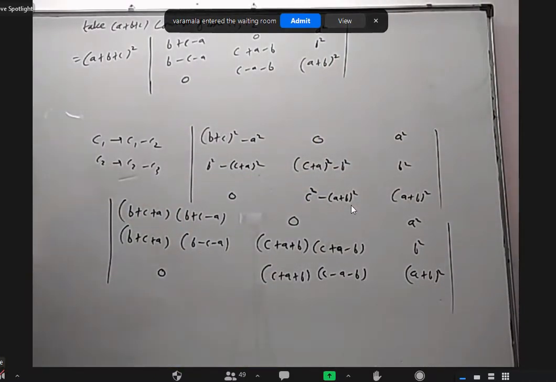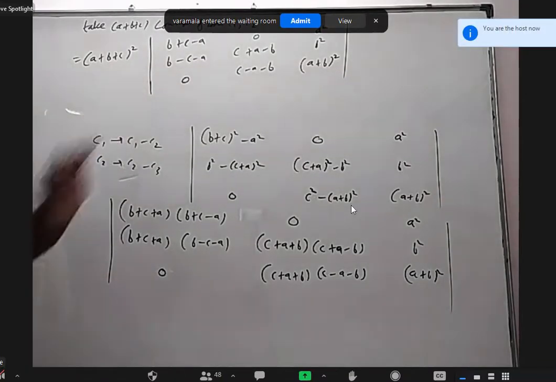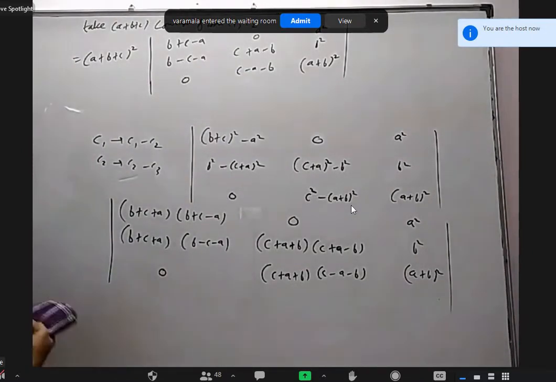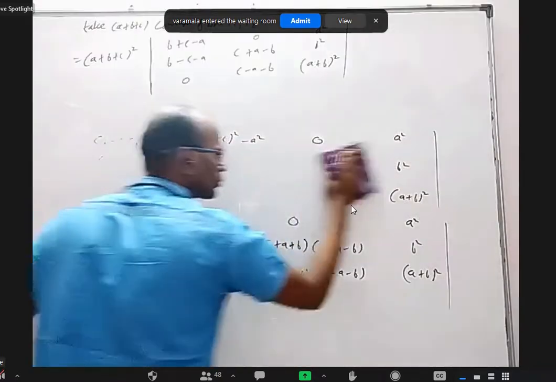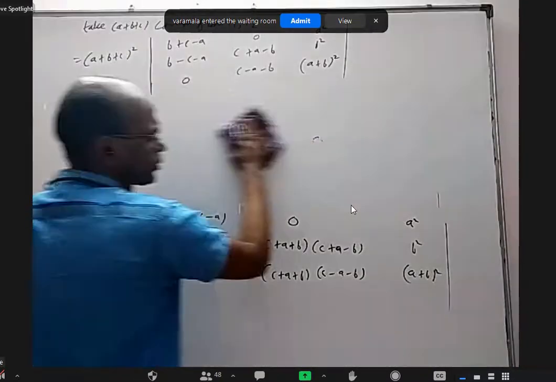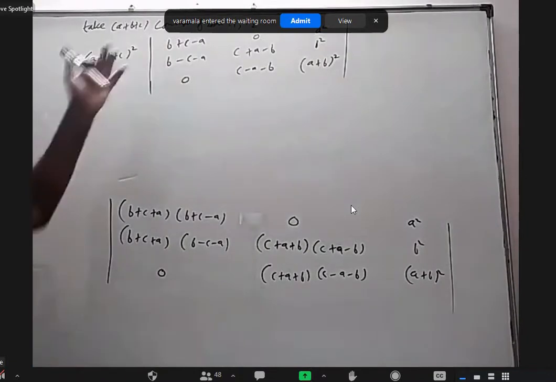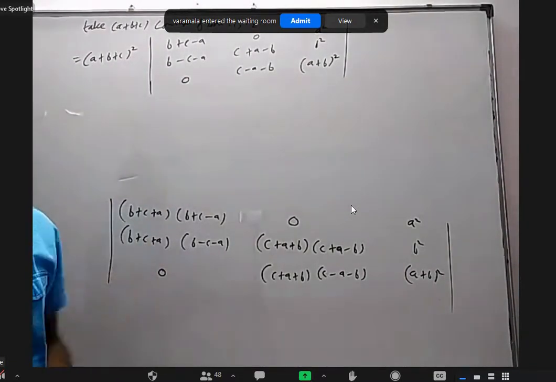One may have a doubt: after that, what to do? Should we just expand? You can expand, but it will become a bigger expression. So let us simplify a little further. I'm not saying you have to do it in a particular way. You just try to explore this way, that way. Some idea will come. Our main job is to get something common, and the expressions to be as simple as possible and with as many zeros as possible.